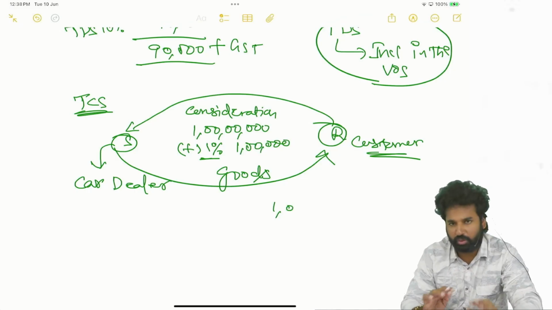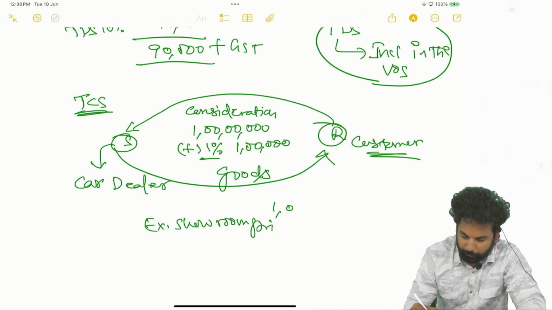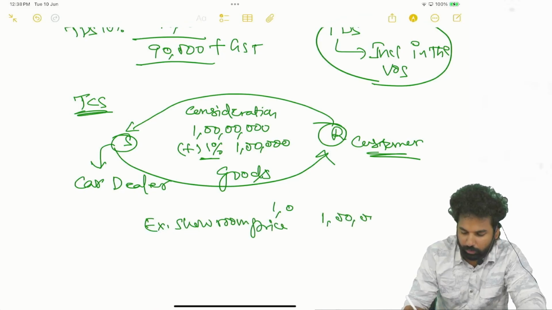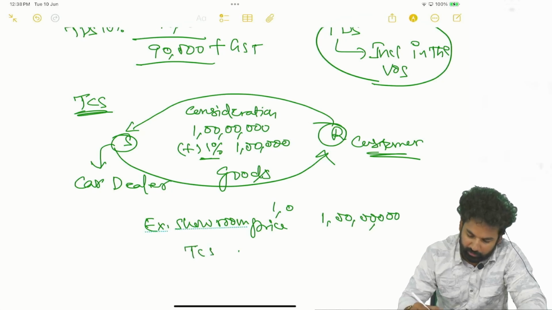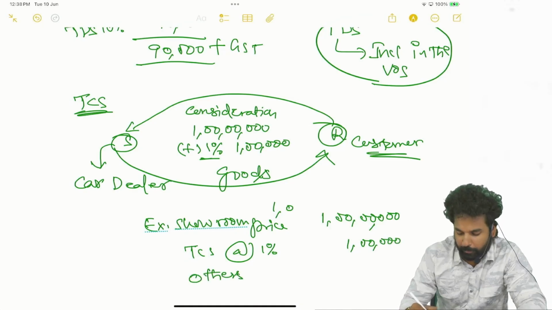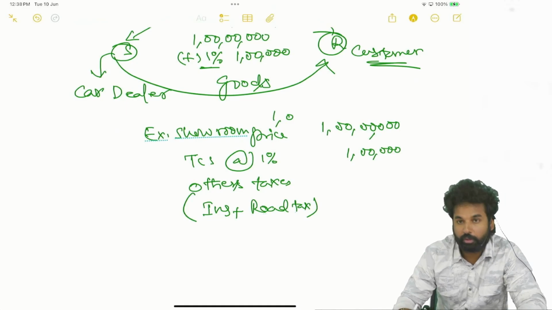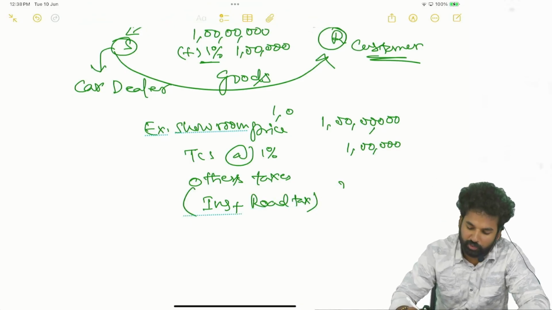Let's say this 1 crore is only the ex-showroom price. TCS at the rate of 1%, 1 lakh. Other taxes means you will find insurance and road tax. Let's say these are 25 lakhs.